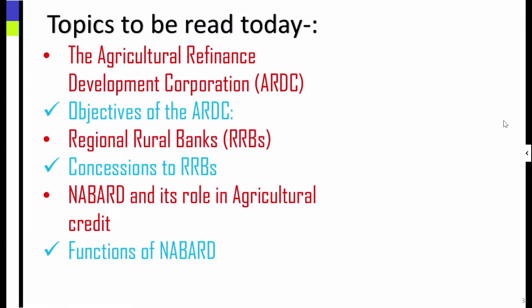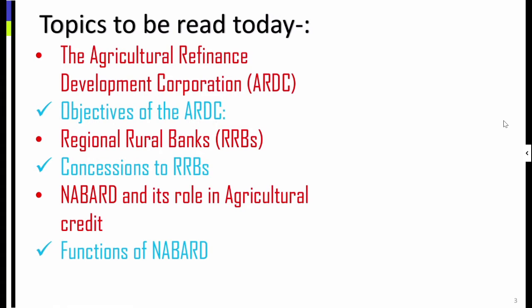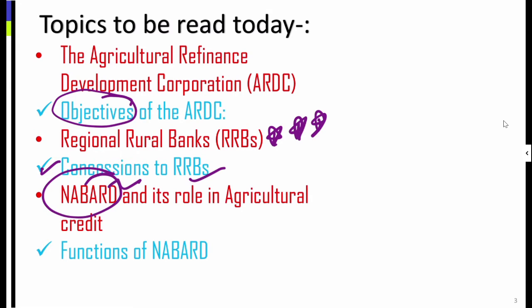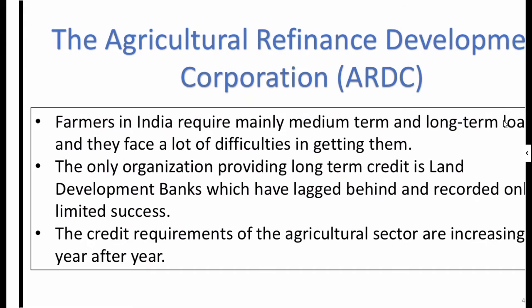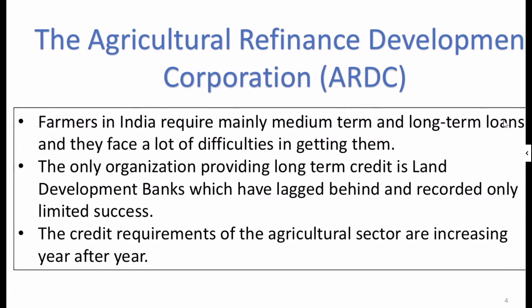Now the topics to be read today. These are the Agricultural Refinance Development Corporation, ARDC, under which we will learn about the objectives of the ARDC. The next very important topic is the RRBs, concessions to the RRB, and the role of NABARD in the agricultural credit function of NABARD. Today we are going to study agricultural economics. Let's start first with the Agricultural Refinance Development Corporation.